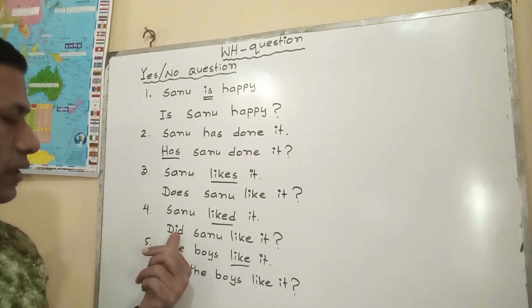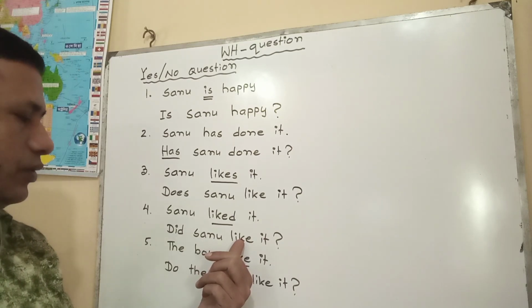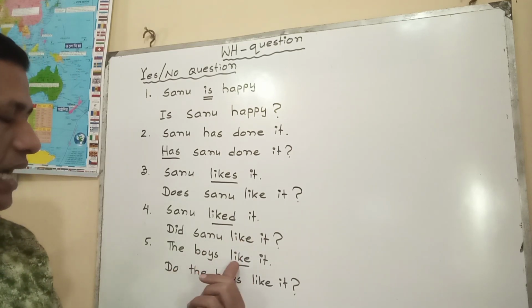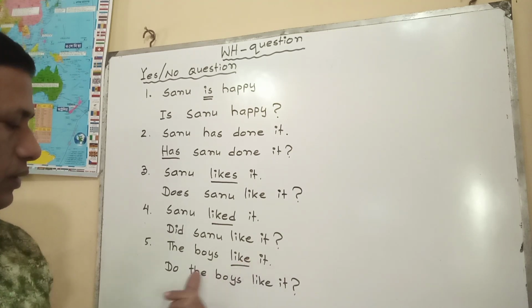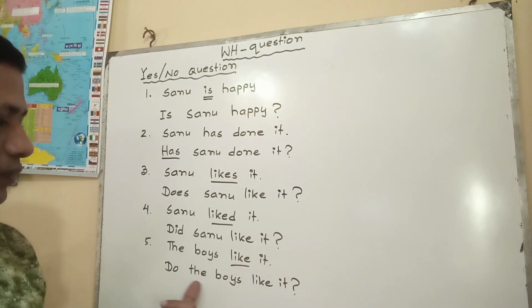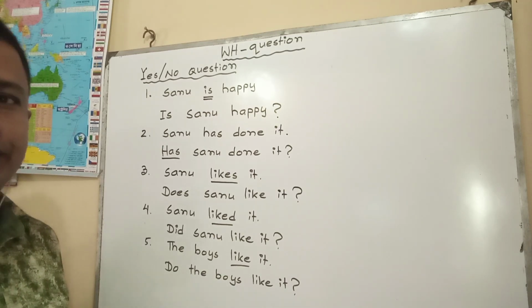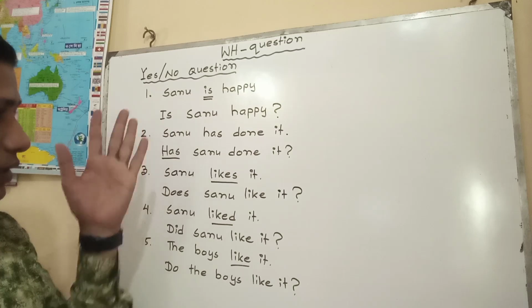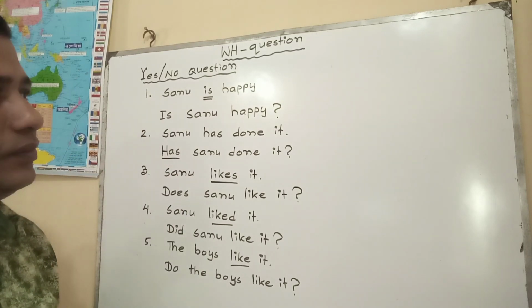Whenever we are using do, did or does, always the present form will be used. The boys like, only present form, not s or es added at that time. Do the boys like it? In this way. Okay, this is the pattern of yes no question.